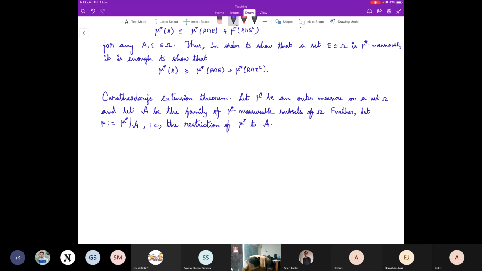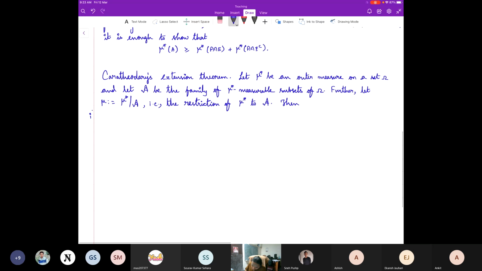Then, yes, so first one is that the collection script A is a sigma algebra. Second one, the function mu is a measure. Right.